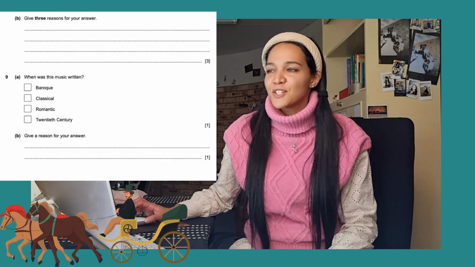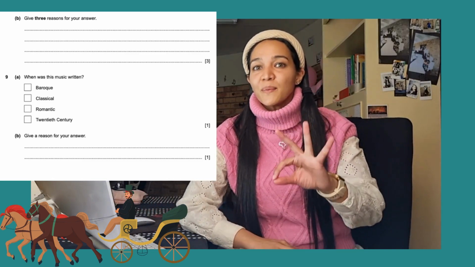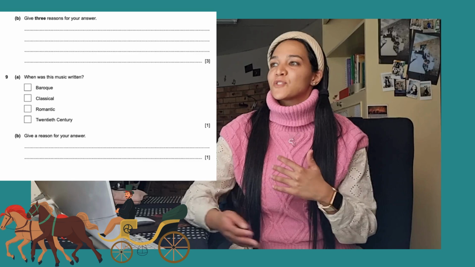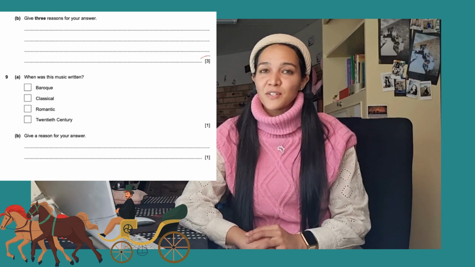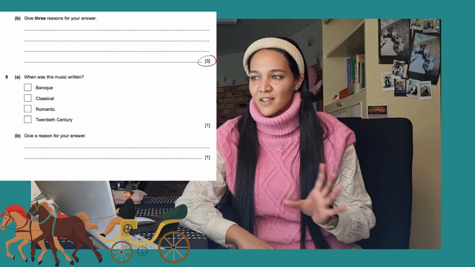Then on the next page, they do tell us to give 3 reasons for why we say this extract is either a canon, a minuet, or a waltz, because it's not a march. So we need to give 3 facts for 3 marks there. So that's going to be very interesting.